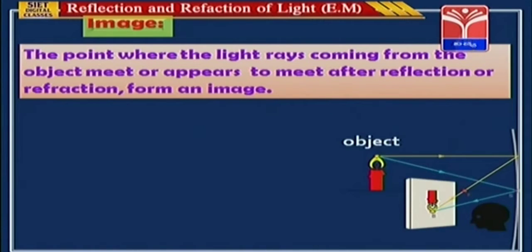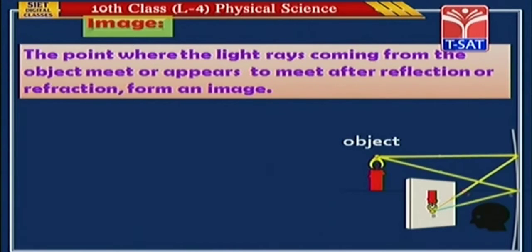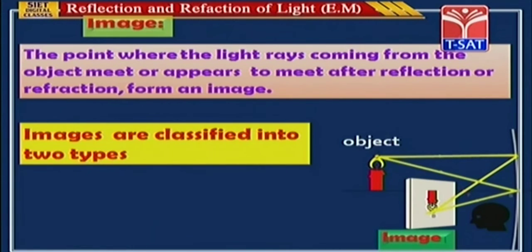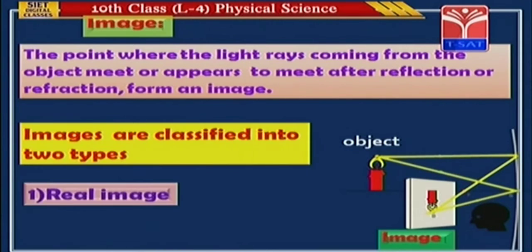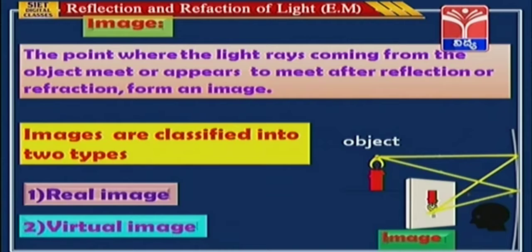Here candle is the object, light rays travel toward mirror, after reflection they will converge and they form image. This is the image. Images are classified into 2 types. In that, first one is real image, second one is virtual image. Now, we will see the difference between real image and virtual image.